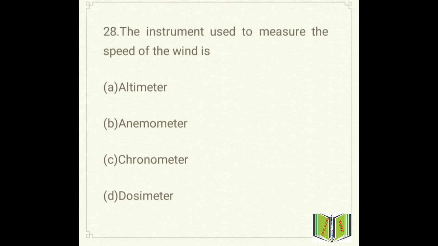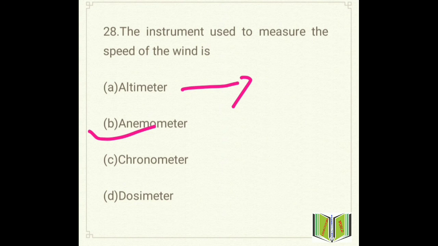The instrument used to measure the speed of wind is called. Okay, this is also a very important question. Option A, altimeter. Option B, anemometer. Option C, chronometer. Option D, dosimeter. So what will be the answer here? The answer will be option B. The speed of the wind is measured by an anemometer. An altimeter is a device used to measure the altitude of an object.